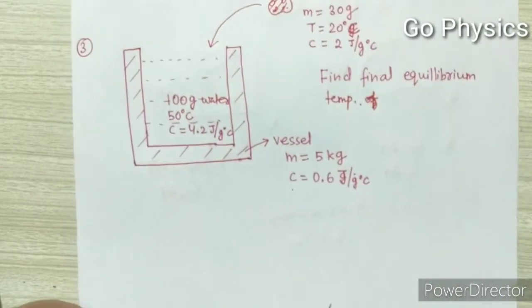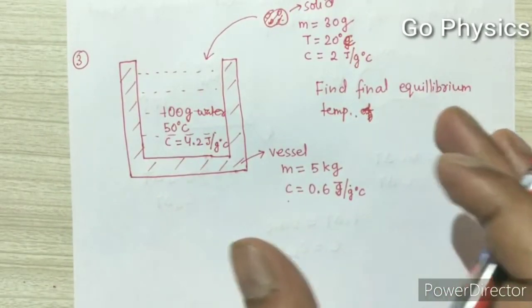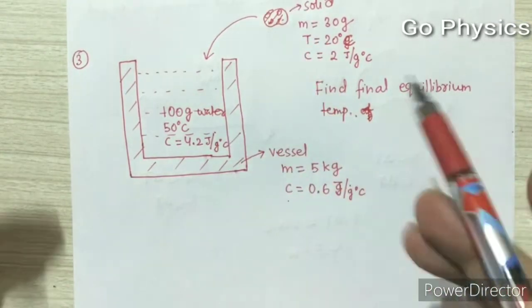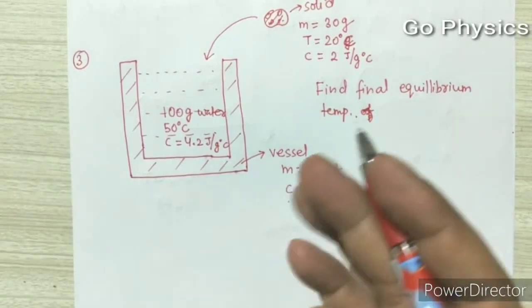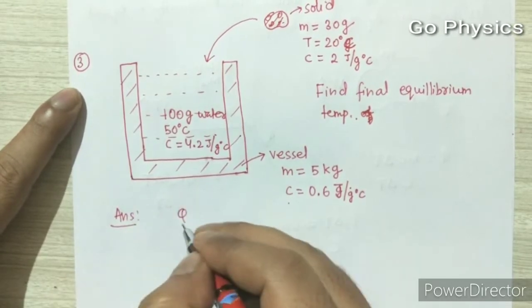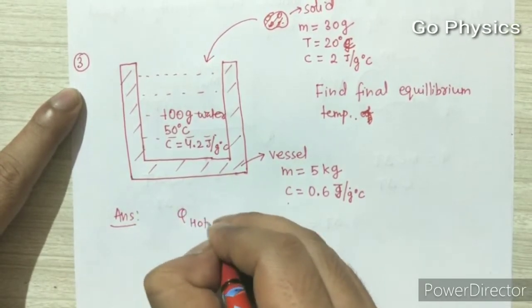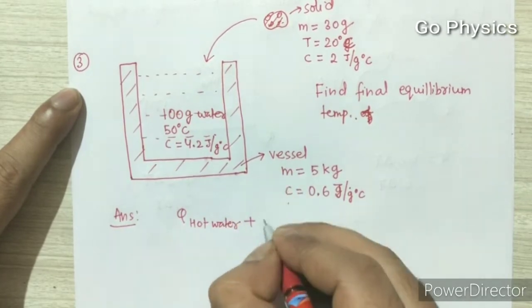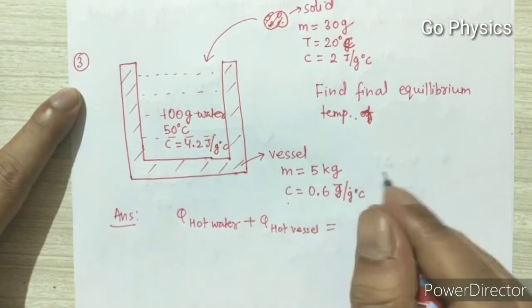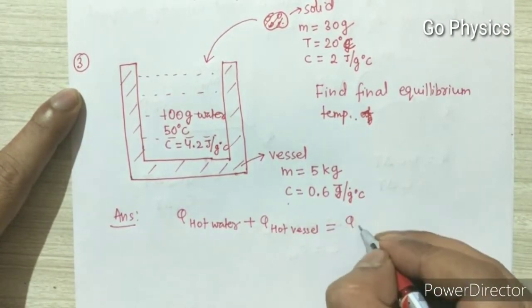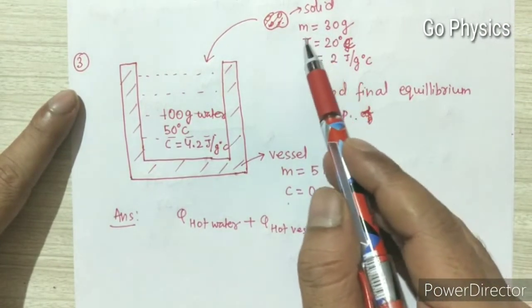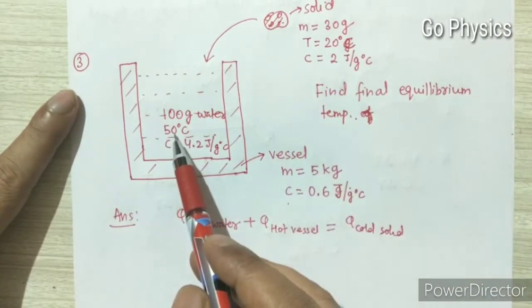So this question becomes a 3 mass system. Till now we dealt with 2 mass systems, but this question becomes a 3 mass system. So again the concept will remain the same. So how will we proceed? We will write heat given by hot water plus heat given by hot vessel will be equal to heat taken by cold solid, since in the given sum its temperature is 20 degrees less than the temperature of water.